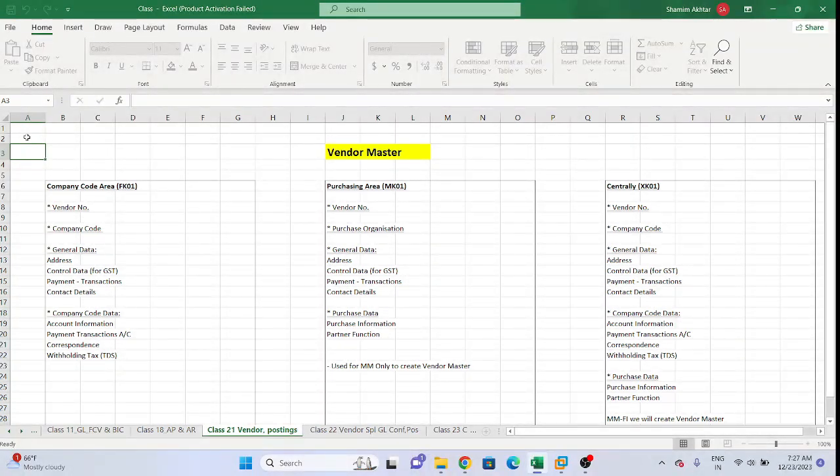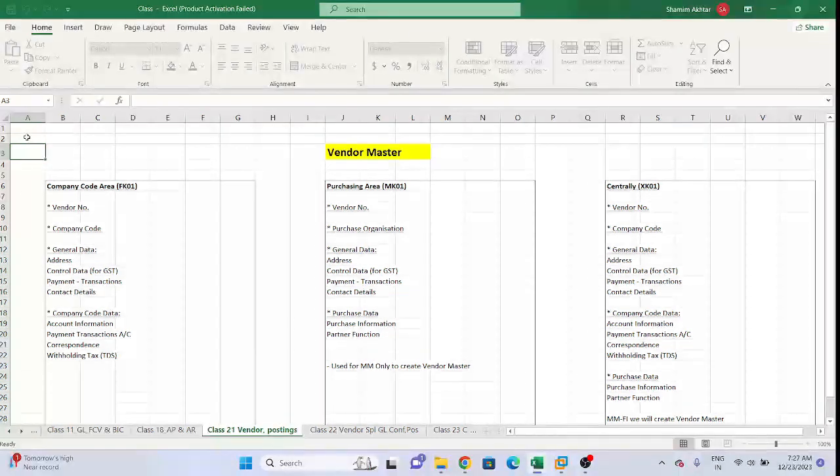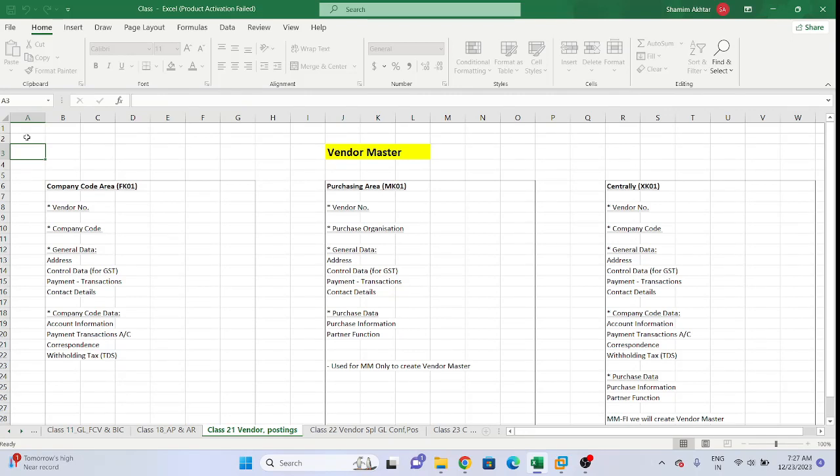So now, see, vendor master can be created in three ways. Means in an interview, if they ask how you can create a vendor master, we need to give the answer in this way. A vendor master can be created in three ways. First, company code area wise. Second, purchasing area wise. Third is centrally.